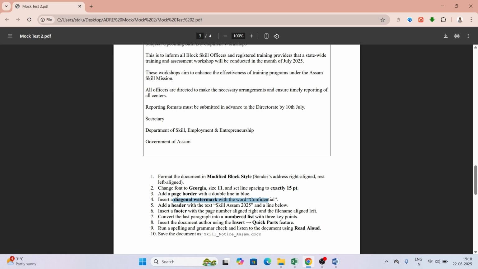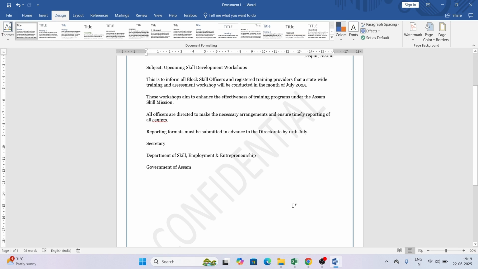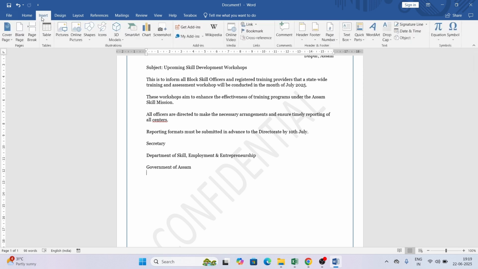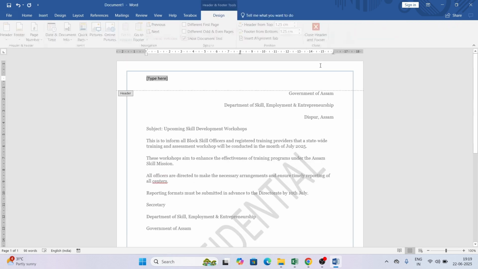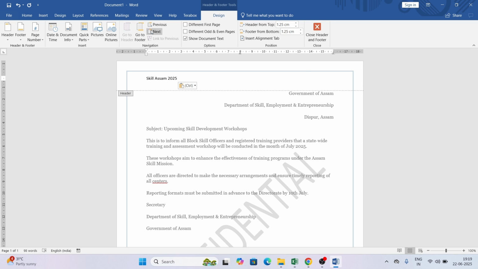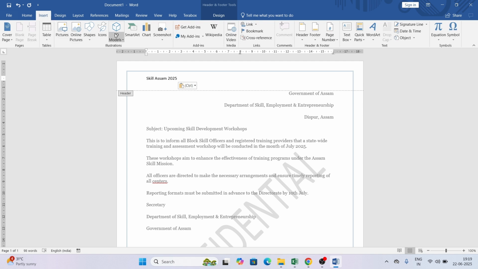add a header with the text skill Assam 2025 and the line below. আমাকে একটু header add করিব লাগিব plus একটা line তার তলত. So let's see how we can do it. Now for adding headers, as we know, we have to go to insert headers. So normal headers মই add কৰি আছো, then the text that is skill Assam 2025. আৰু ইয়াৰ তলত আমাক এটা line add কৰিব লাগিব. How we can add a line? Go to insert